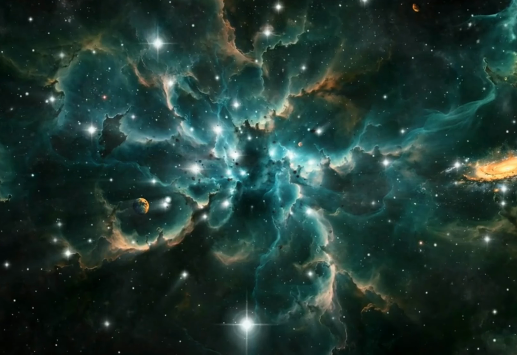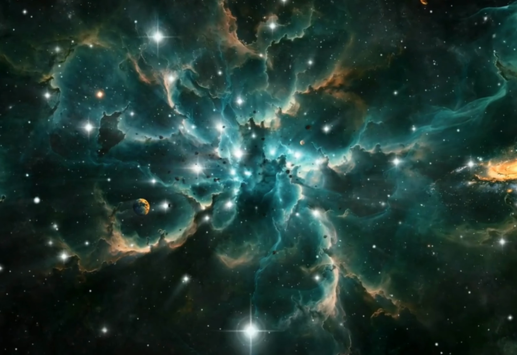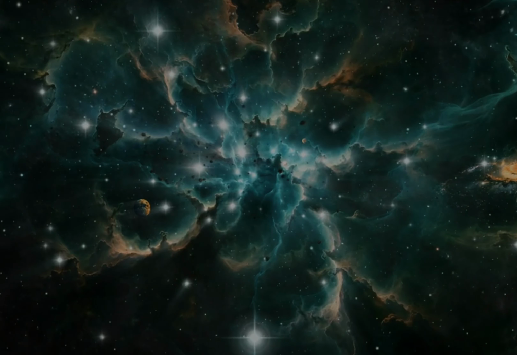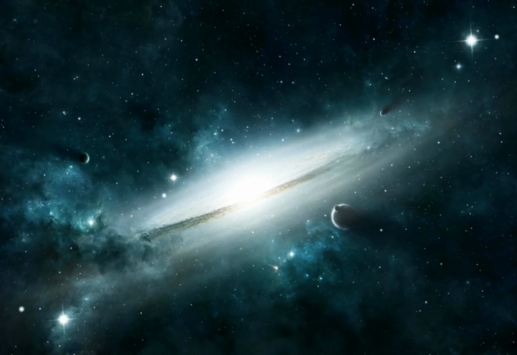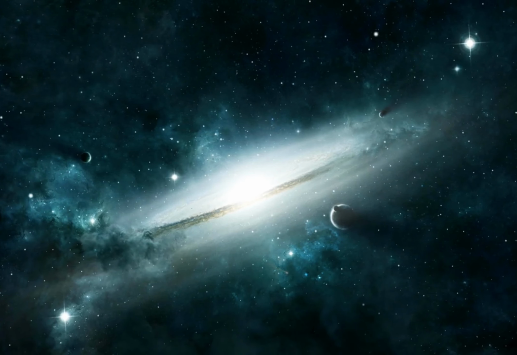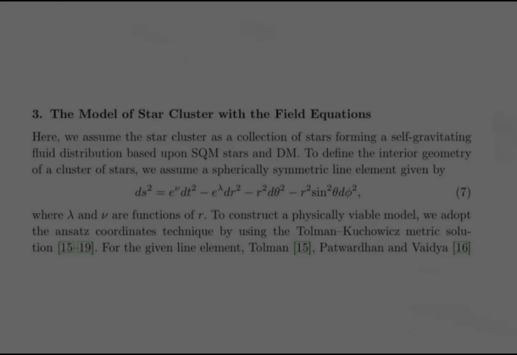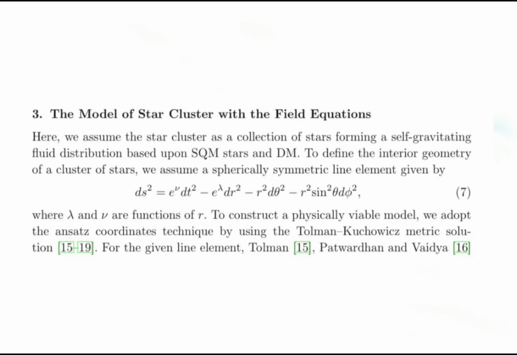Star clusters are key astrophysical systems for understanding galaxy evolution and mass distribution, and the dynamical role of dark matter on these scales has long been discussed both observationally and theoretically. We model the system as spherically symmetric. We define the interior geometry using the line element given in equation 7. Here, λ(r) and ν(r) are functions of the radial coordinate r.